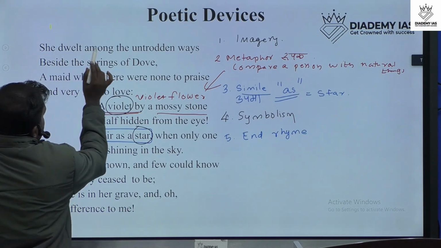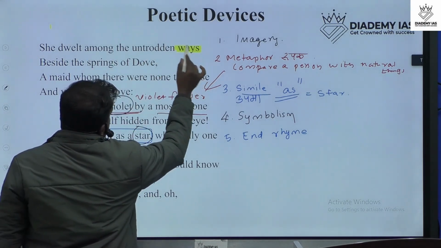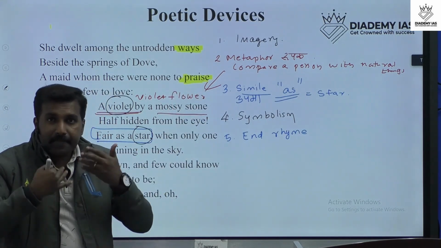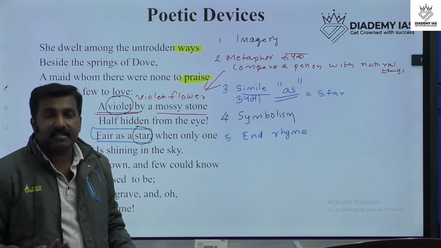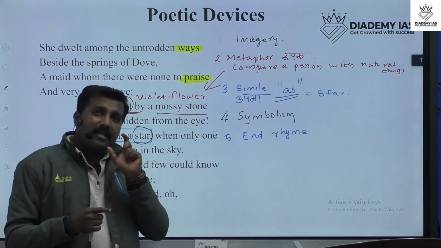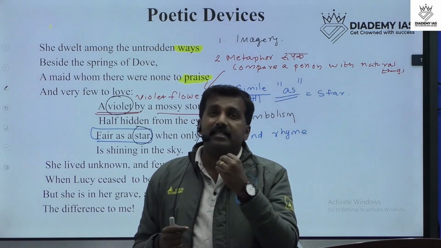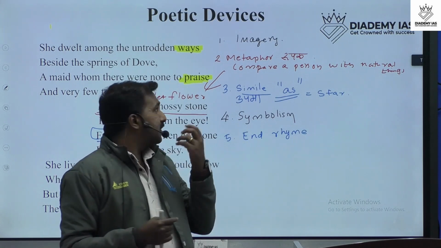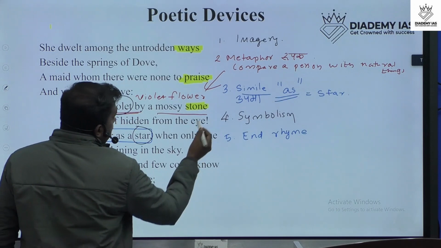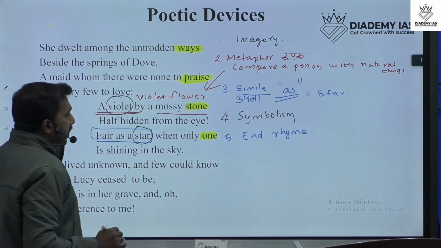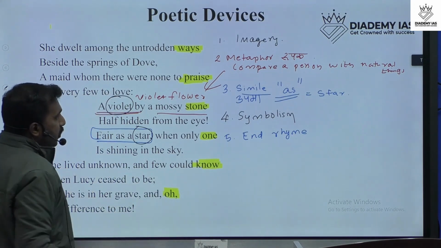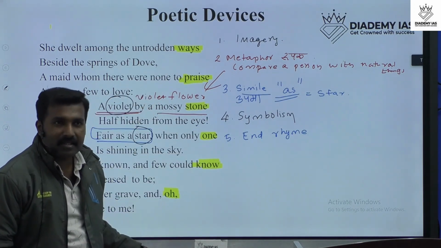"She dwelt among the untrodden ways" and "praise": ways, praise, the last sound is the same. Then stone, on, one. The next one is no, oh. So this is rhyme in the lines.